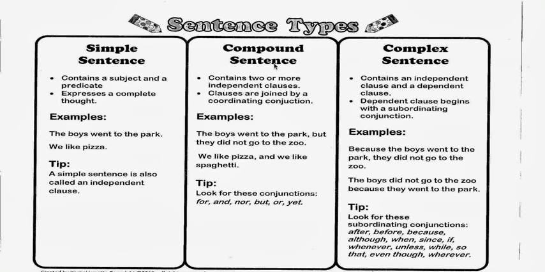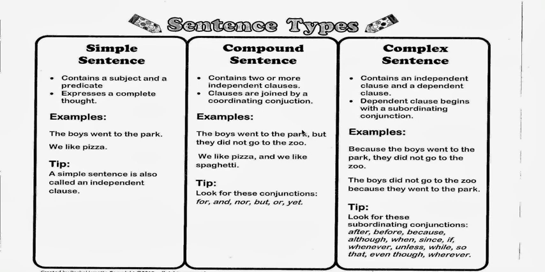Now compound sentence. Now children, in a compound sentence there are two independent clauses. Now you know what are two independent clauses? Both the clauses can exist on their own. They are always joined by a coordinating conjunction. Now children, look at this example. The boys went to the park, but they did not go to the zoo.